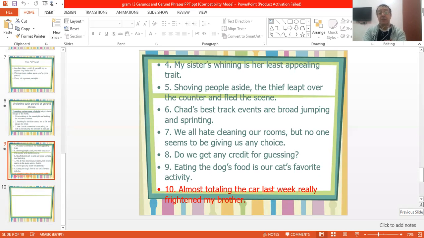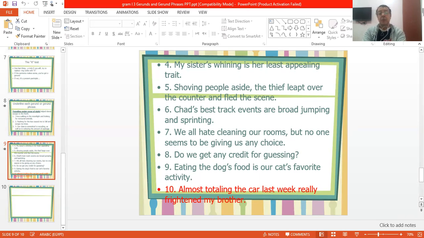Number 5, shoving people aside, the thief leapt over the counter and fled the scene. Shoving people aside, okay? So this is a gerund. Number 6, Chad's best track events are broad jumping and sprinting. All right, so jumping and sprinting, these are both gerunds or nouns. They are actually modified by broad. So it's a noun, definitely.